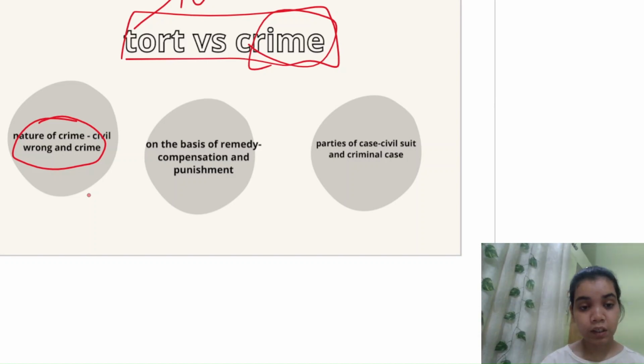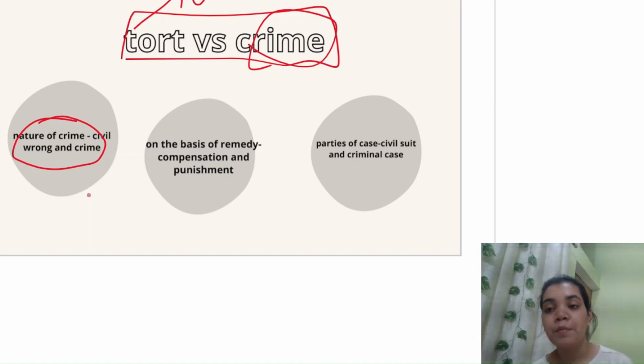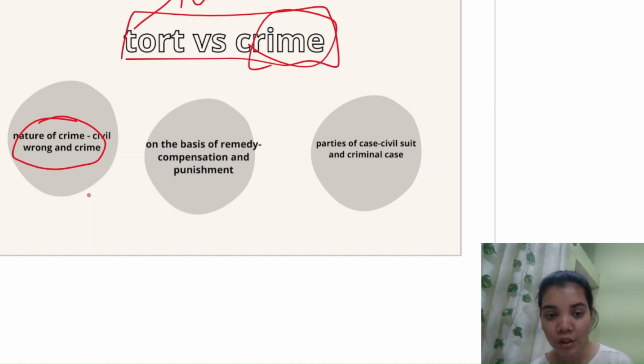So in crime there is a violation or breach of rights and duties which affect the community as a whole. Crime is also a more serious wrong than tort. If rape or murder is happening, such rights and duties affect the whole community, right? Such a person being outside is itself a threat, and he is a threat to everyone. That's why, as it affects a greater number of people, as it affects a whole community, it is a more serious wrong, and because it is a more serious wrong, it is called crime and not tort.